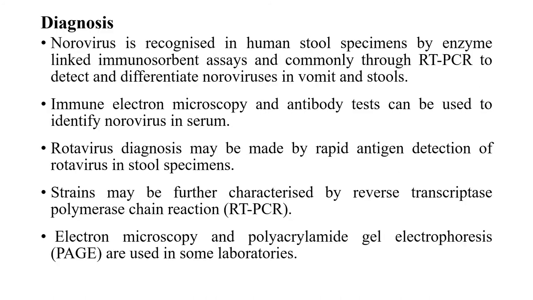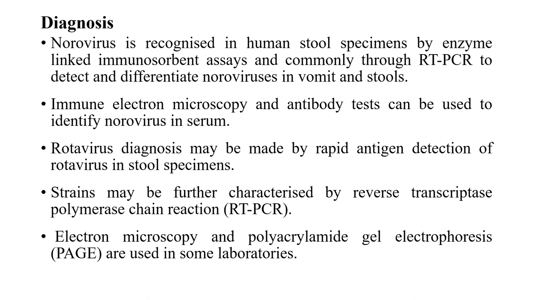And coming to the diagnosis of the foodborne viruses, the noroviruses are recognized in human stool specimens by enzyme-linked immunosorbent assays and also commonly through the RT-PCR to detect and differentiate the noroviruses in vomit and stool, and also immune electron microscopy and antibody test can be used for identification in serum.